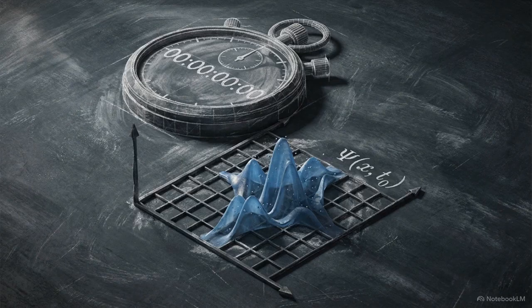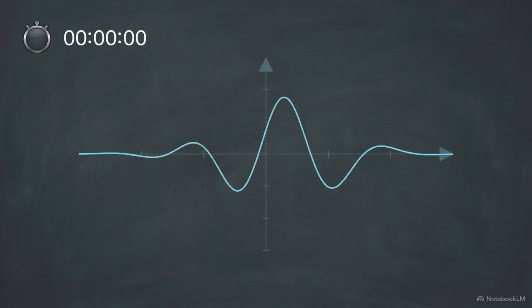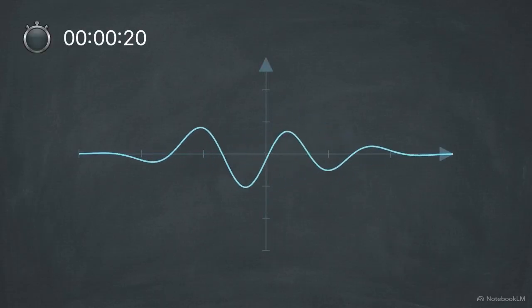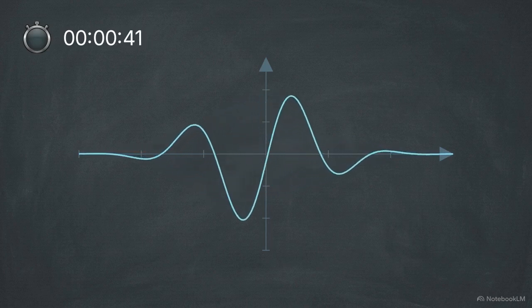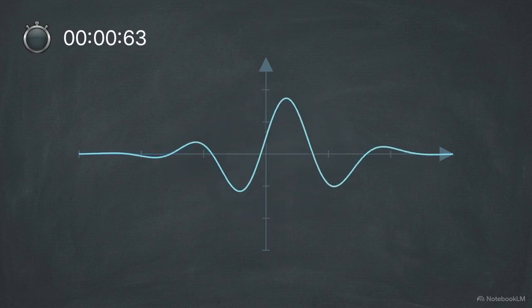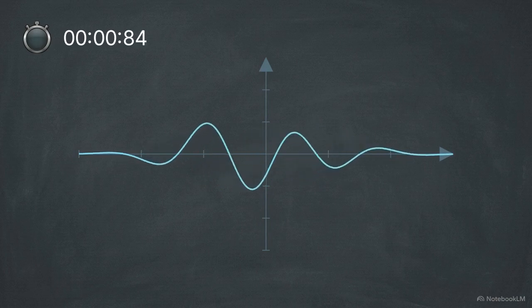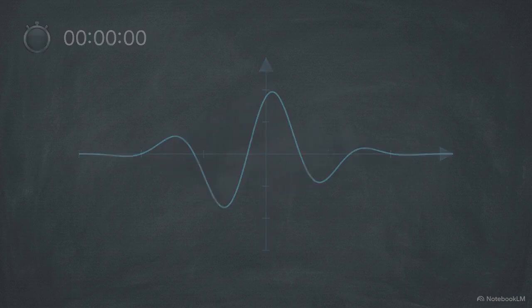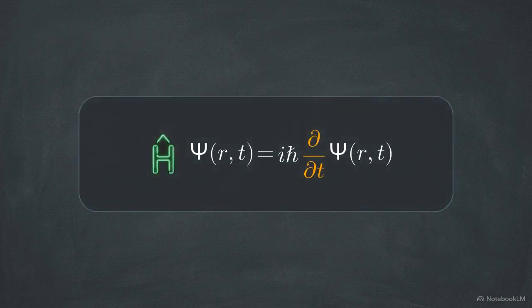The first 4 postulates dictate how to describe and measure a quantum state at a frozen instant in time. Postulate 5 introduces the mechanics of how this probabilistic system actually moves forward through time. Time evolution is governed entirely by the time-dependent Schrödinger equation. This formula directly links the total energy of the system on the left side with the first derivative of time on the right. The central component here is the Hamiltonian operator.